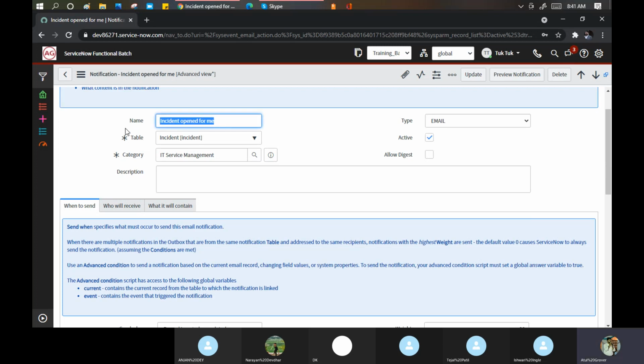On which table I am creating this incident table. Okay. Category is important.